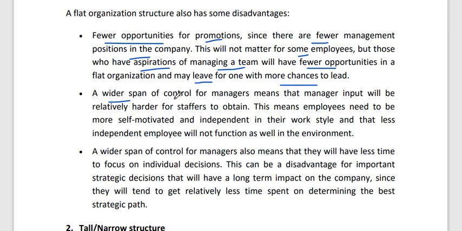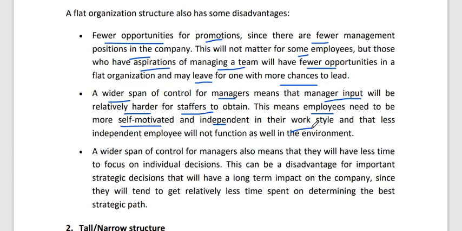A wider span of control for a manager means the manager's input will be relatively harder for staff to obtain. As I said earlier, there is one manager and 50 employees. So the manager has to work hard to give orders to the staff. It also means employees need to be more self-motivated and independent in their work style.